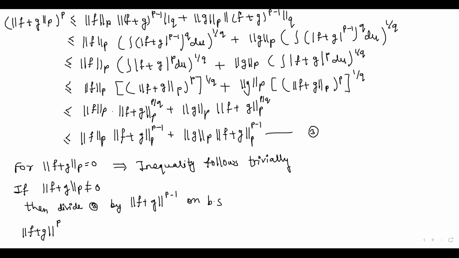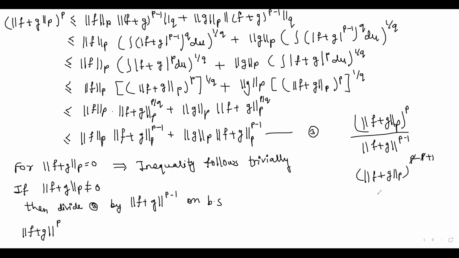So on the left hand side it is norm of f+g over p to the power p, and if we divide this by norm of f+g to the power p minus 1, then there will be subtraction of powers, so norm of f+g over p to the power p minus p plus 1.